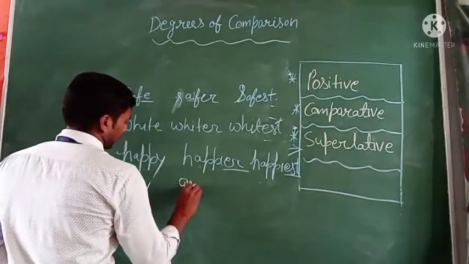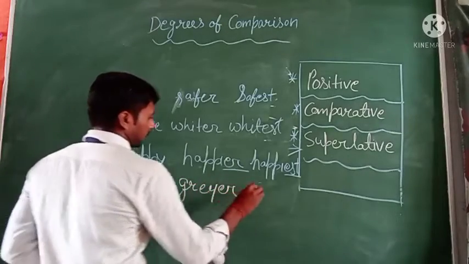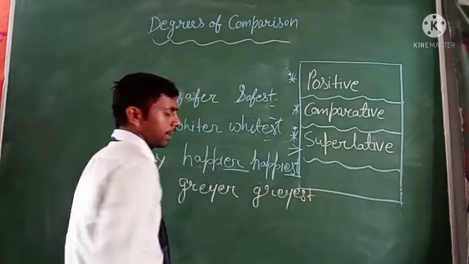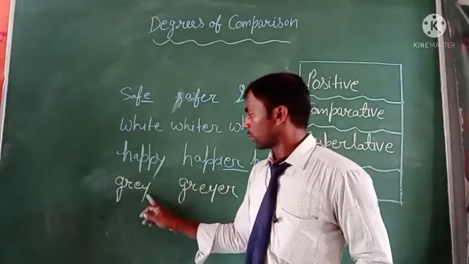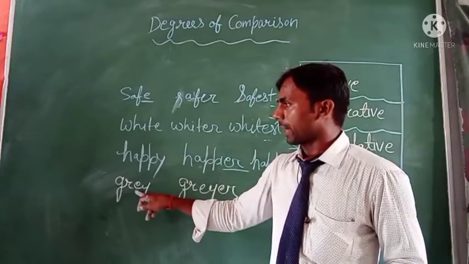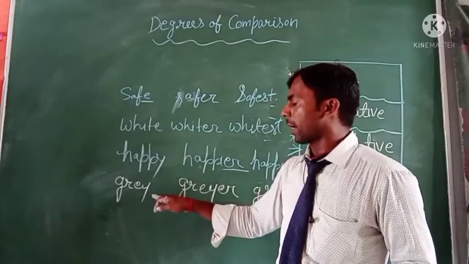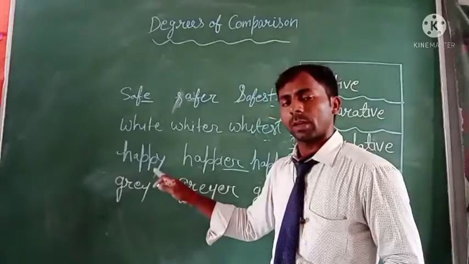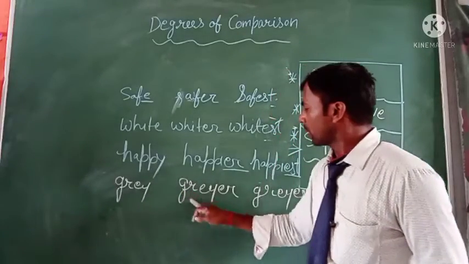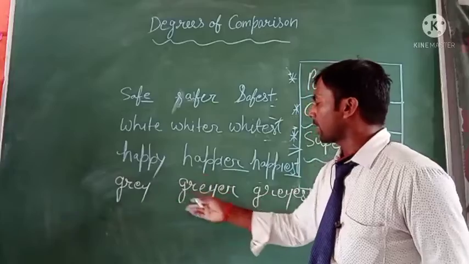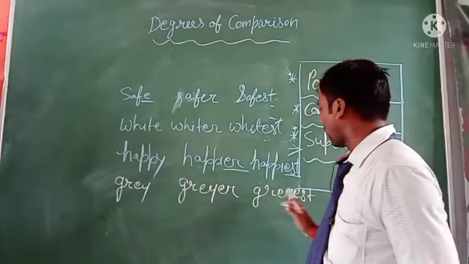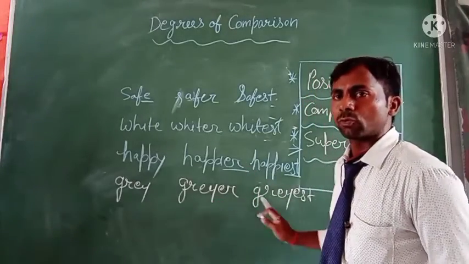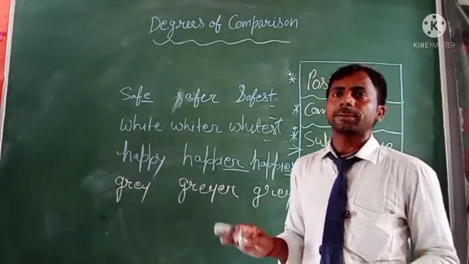You can see here before the y the letter a is a vowel, and when we find any vowel before the y, then we cannot change y into i, and we simply add er and est, and then it changes into the comparative and superlative degree. That's clear.